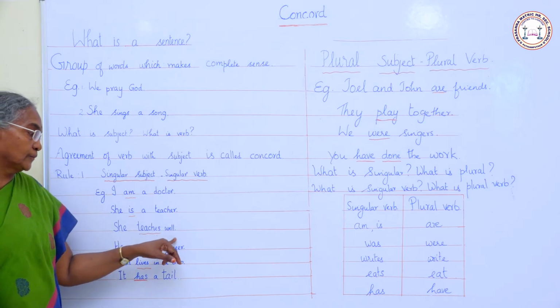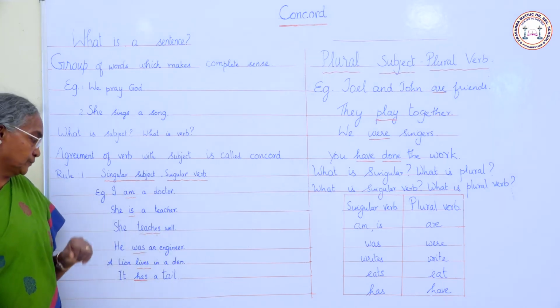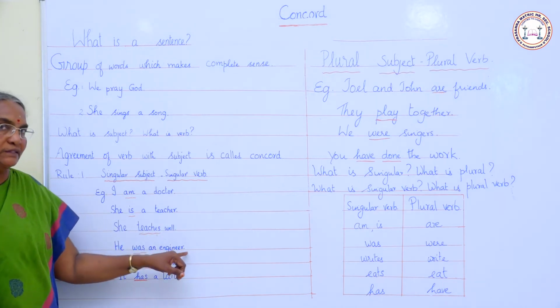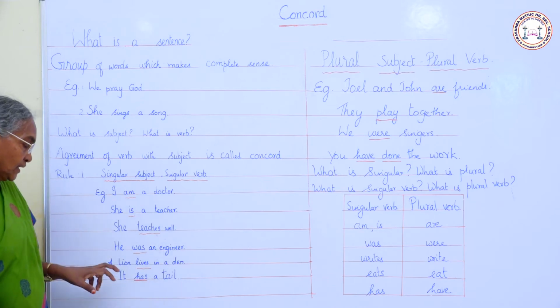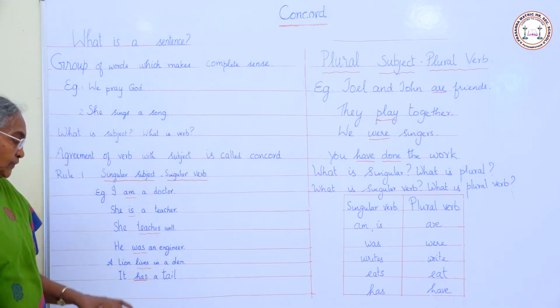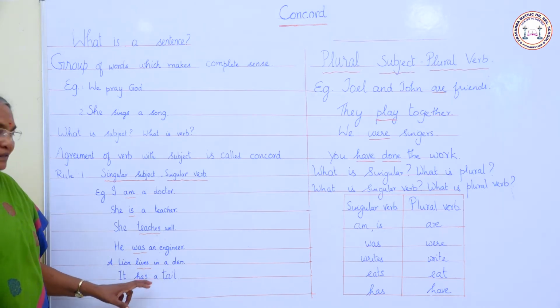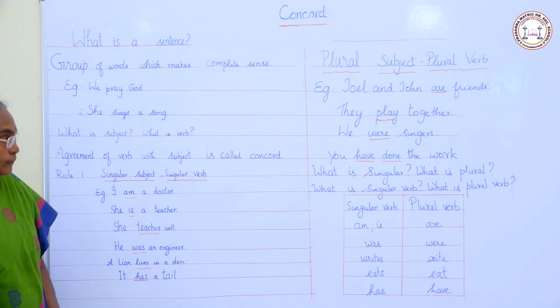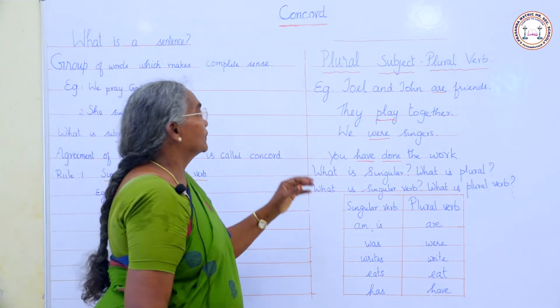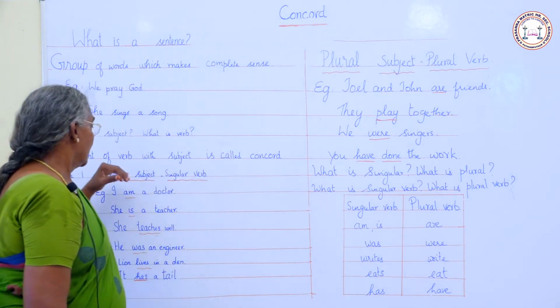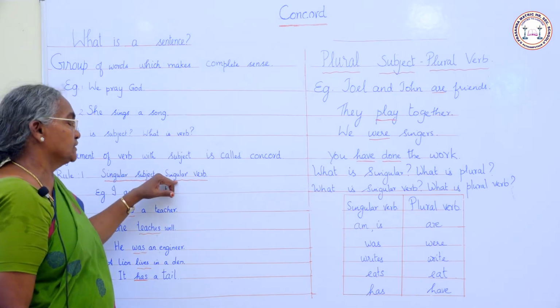She teaches well, teaches is a singular verb. He was an engineer, was is a singular verb. A lion lives in a den, lives is a singular verb. It has a tail, has is a singular verb. Now, rule number 1: with the singular subject we add a singular verb.